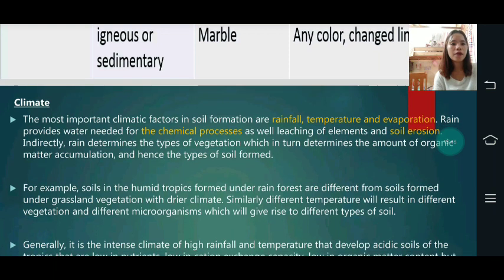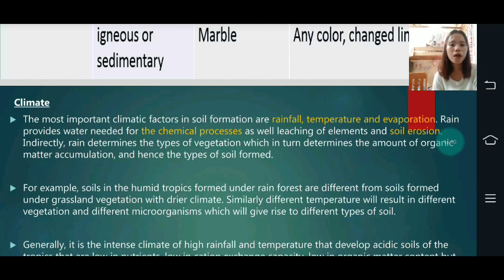Climatic factors in soil formation are the rainfall, then temperature and evaporation. Rain provides water needed for the chemical process as well as the leaching of elements and soil erosion. So indirectly, the rain determines the type of vegetation, which in turn determines the amount of organic matter accumulation and hence the types of soil formed.